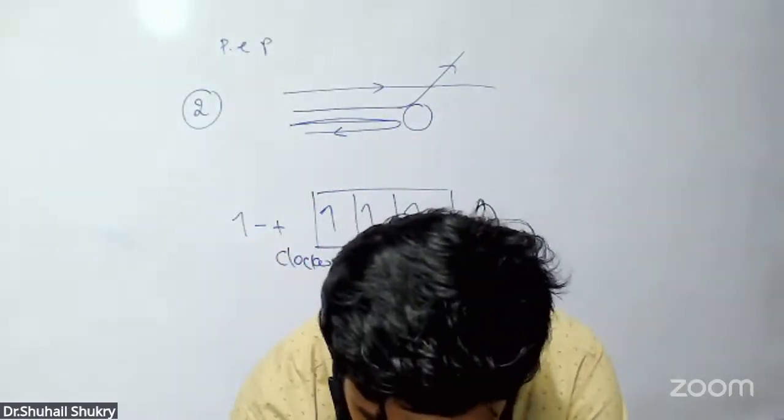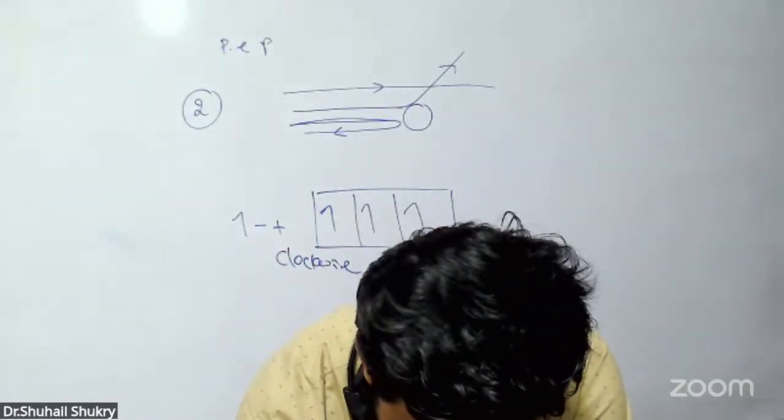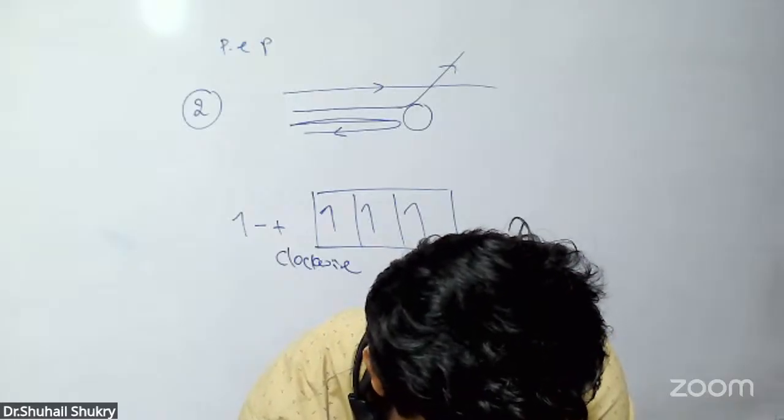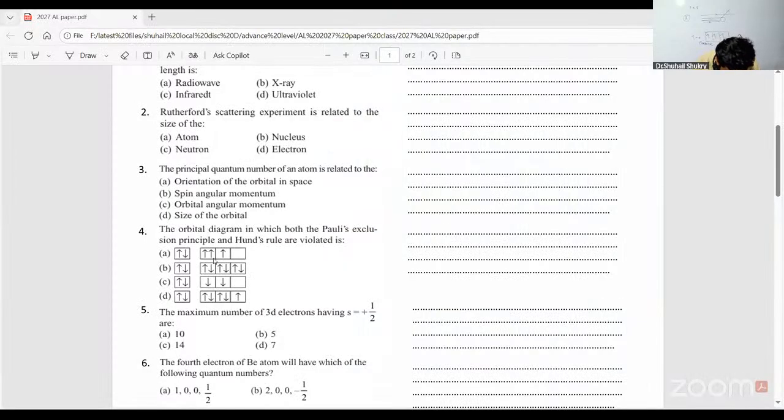B is correct, it has filled in order. C is also correct, first they have filled the 2s and so on. D is also correct. Then which one is wrong? The first one is wrong. The answer is A.